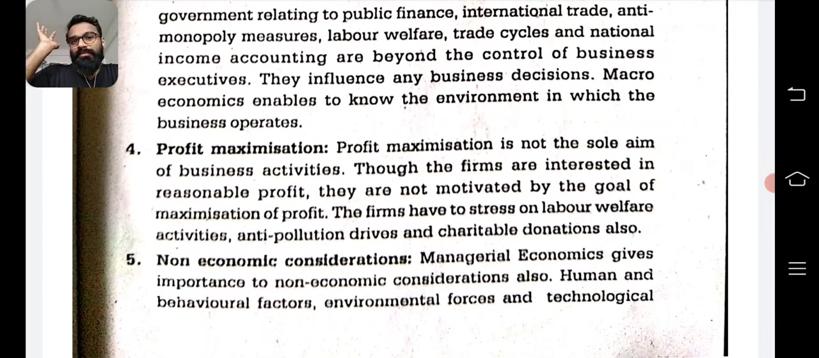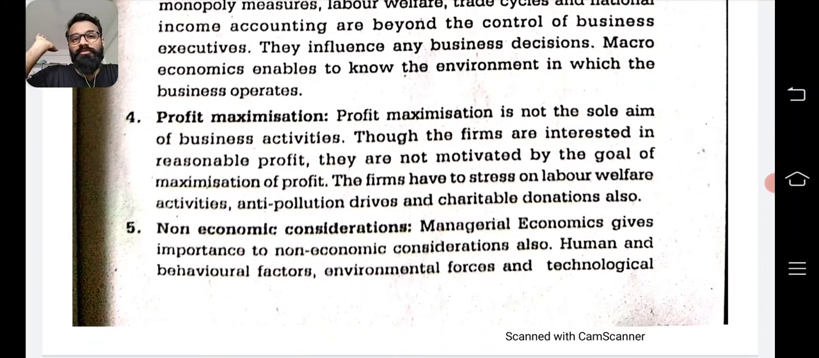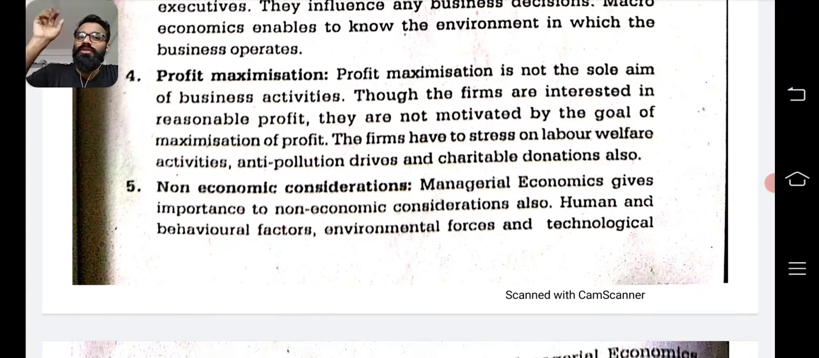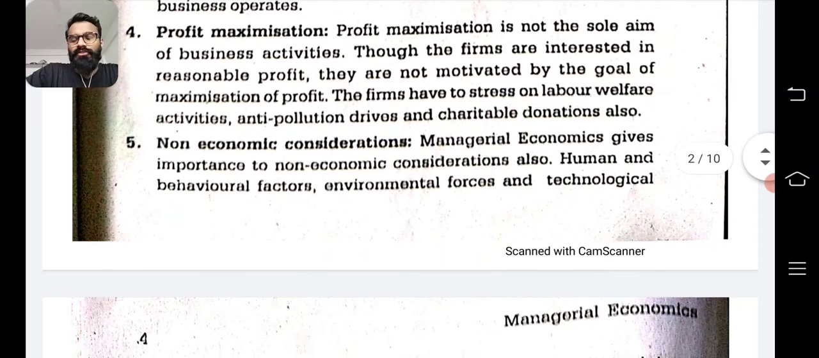Fourth, profit maximization. Of course, the goal of any operating firm is profit. But profit maximization is not the sole aim of business activity. Though the firms are interested in reasonable profit, they are not motivated by the goal of profit maximization alone. The firms have to stress on labor welfare activities, anti-pollution drives, charitable donations. So the goal, though it is profit maximization, all these things have to be taken into consideration. Fifth, non-economic consideration. Managerial economics gives importance to non-economic consideration also.